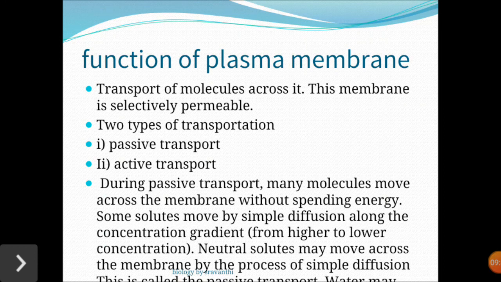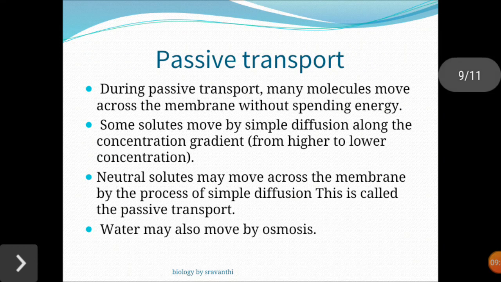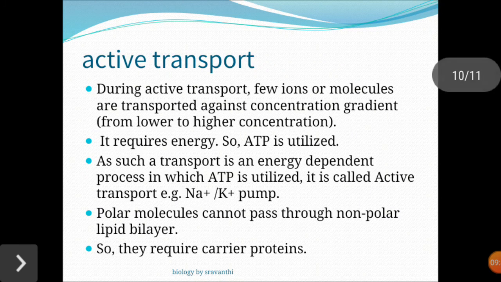Now coming to active transport. It needs some amount of energy to move the molecules from lower concentration to higher concentration. That energy is utilized in the form of ATP. So the transportation is an energy dependent process in which ATP is utilized. So it is called active transport.